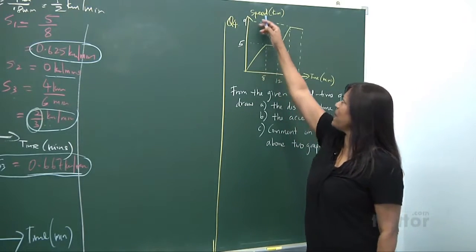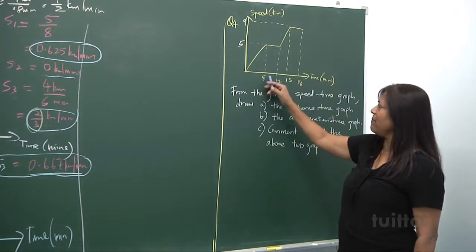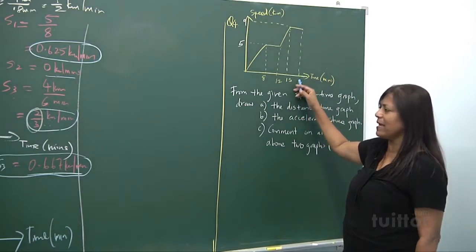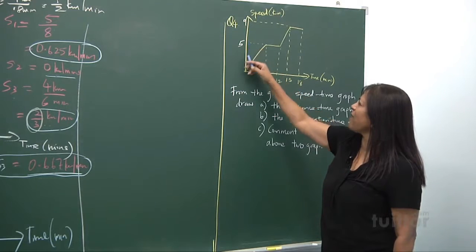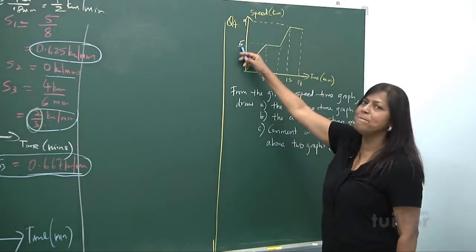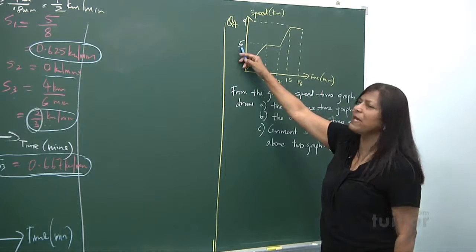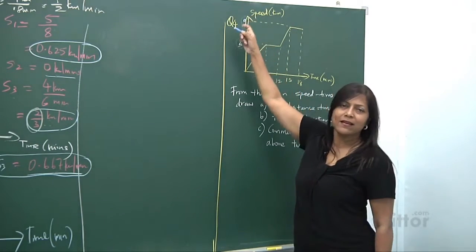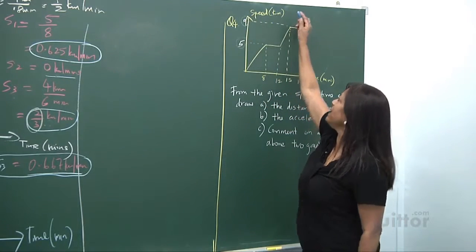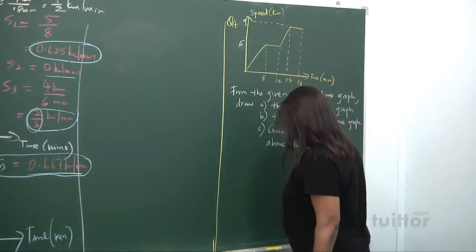All right, look at it, speed and time, 8 minutes, 12 minutes, 15 minutes, and 18 minutes. And then here is 5 kilometers per minute. That's the speed. It's not the distance. And this is 9 kilometers per minute.